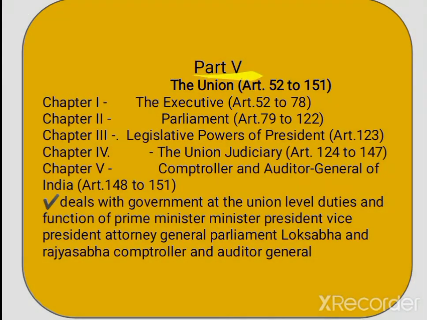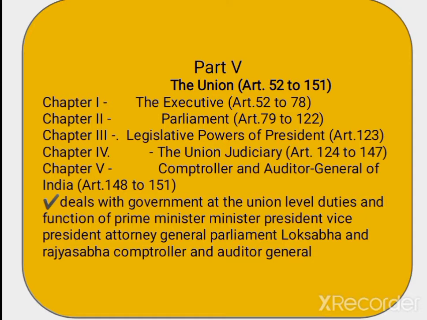Next, now part 5. Part 5 of the Indian Constitution deals with the Union. In chapter 1 we can see the executive, chapter 2 the parliament, chapter 3 the legislative powers of the president, which deals with Article 123, and chapter 4 the Union judiciary, where we find the independent judiciary system of India.